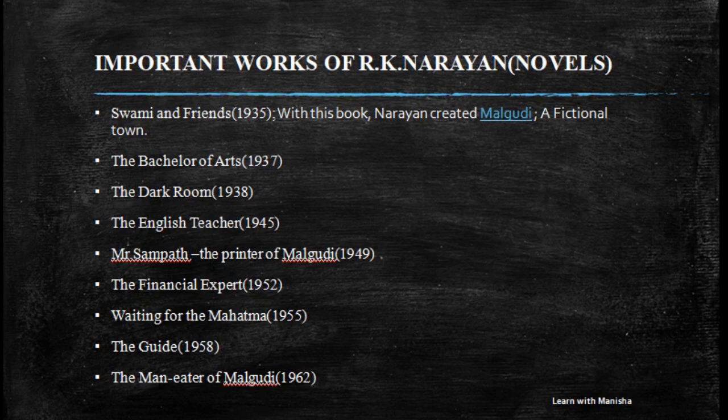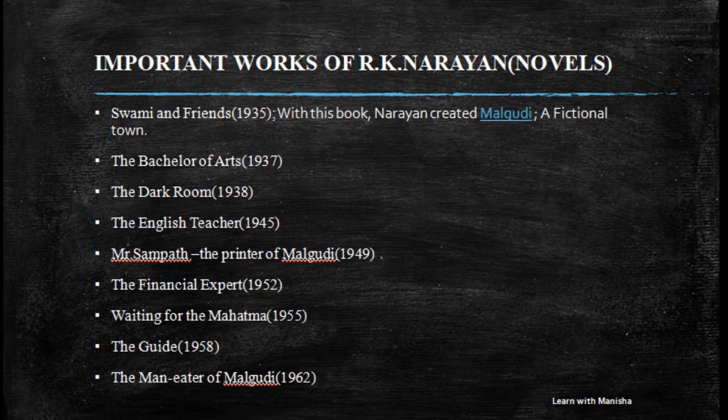This slide is all about novels. The very first novel is Swami and Friends, published in 1935. With this book, Narayan created Malgudi, a fictional town. As I just told you, Narayan is a regional novelist, very famously known for his Malgudi town.